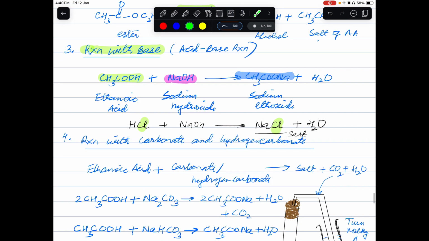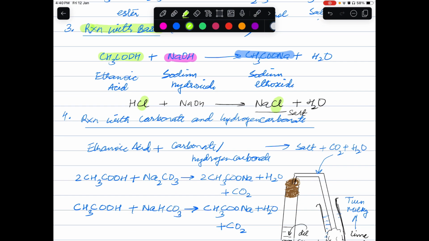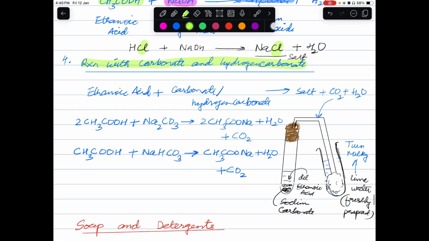Next reaction is reaction with carbonate and hydrogen carbonate. Now your carboxylic acid reacts with the carbonate or hydrogen carbonate to give you salt, carbon dioxide and water. Whether it is carbonate or hydrogen carbonate, you have to remember in both the cases carbon dioxide gas evolves.